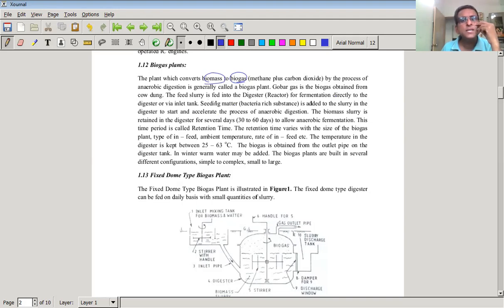The feed slurry is fed into the digester, which we call a reactor also, for fermentation, directly to the digester or via an inlet tank. Seeding matter, which is normally a bacteria-rich substance, is added to the slurry in the digester to start and accelerate the process of anaerobic digestion. The biomass slurry is retained in the digester for several days. Normally, this range is 30 to 60 days to allow the anaerobic fermentation.